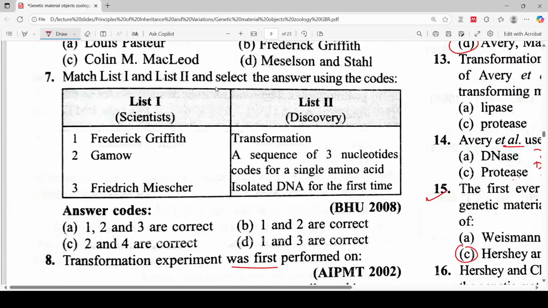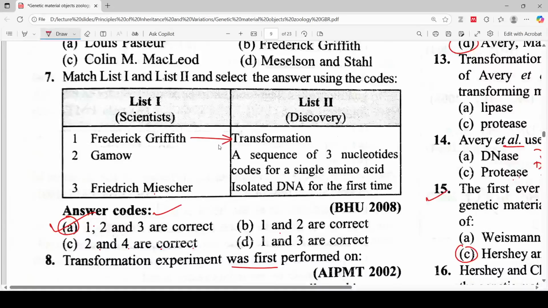Match list 1 and list 2 and select the answer using codes. So Frederick Griffith, Gamow and Frederick Miescher. The answer codes are given, so you have to choose the correct option from them. 1, 2, 3 are correct; 1, 2, 4 are correct; 1, 2 are correct; 1, 3 are correct. So here option A will be the correct answer because all of these are correct.